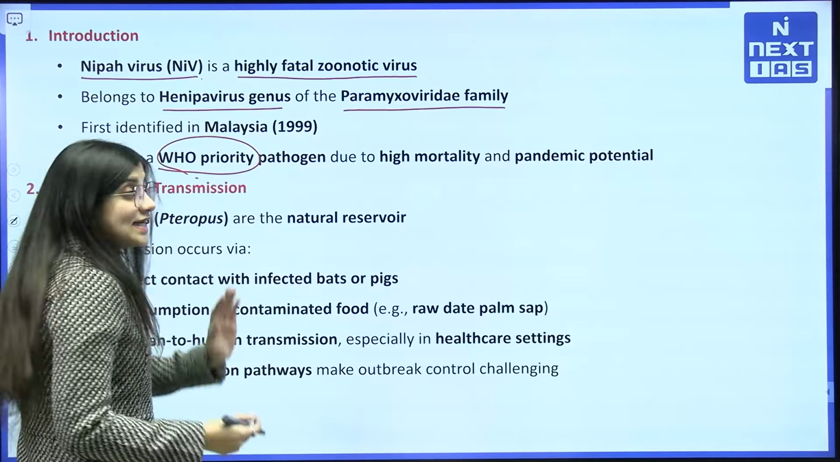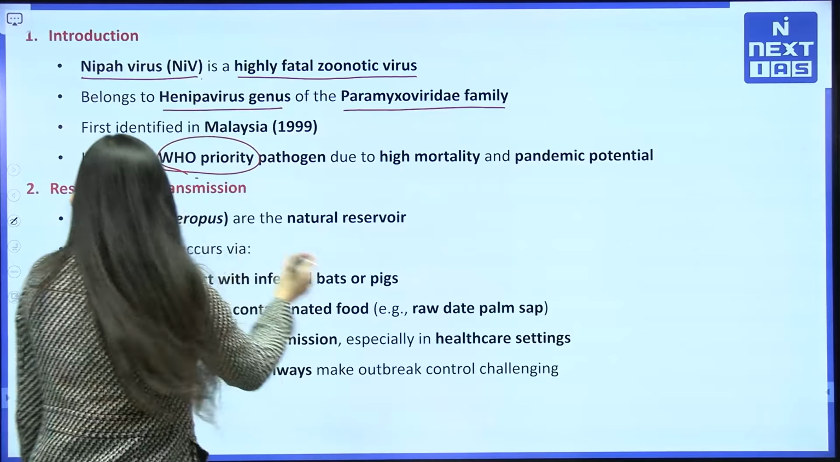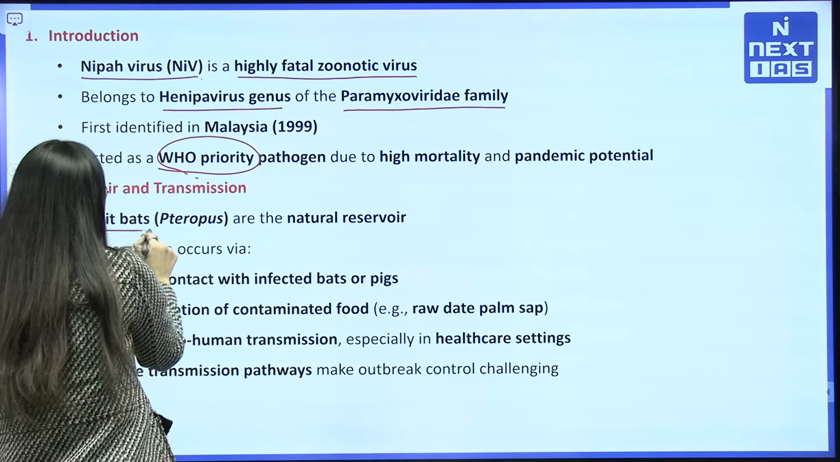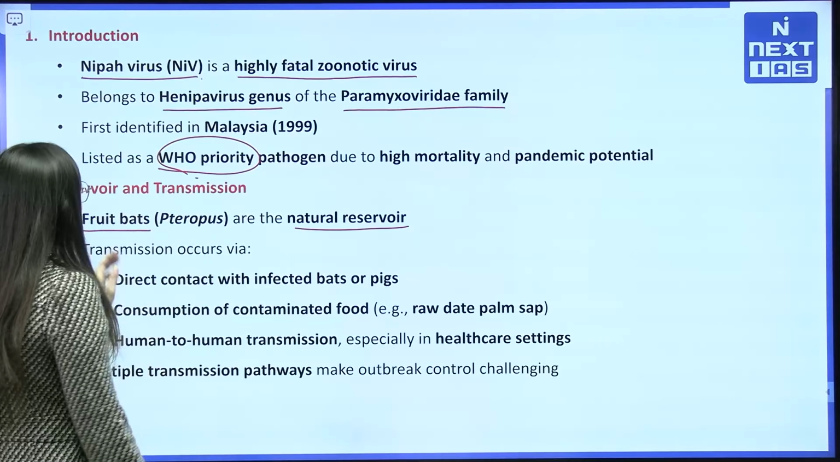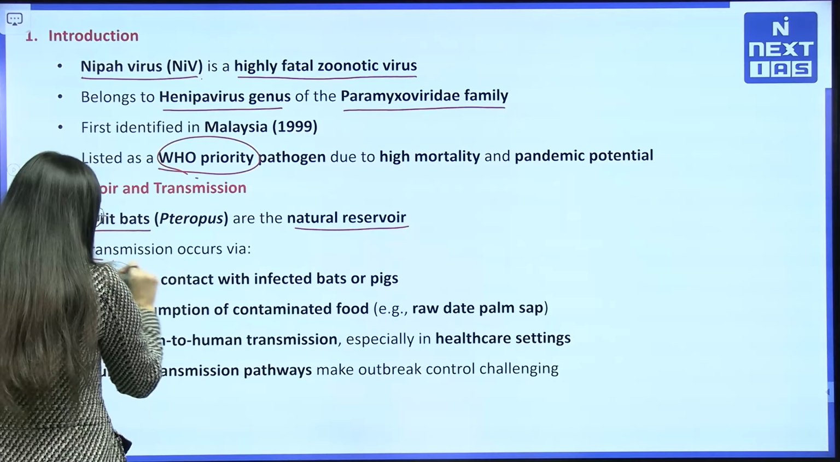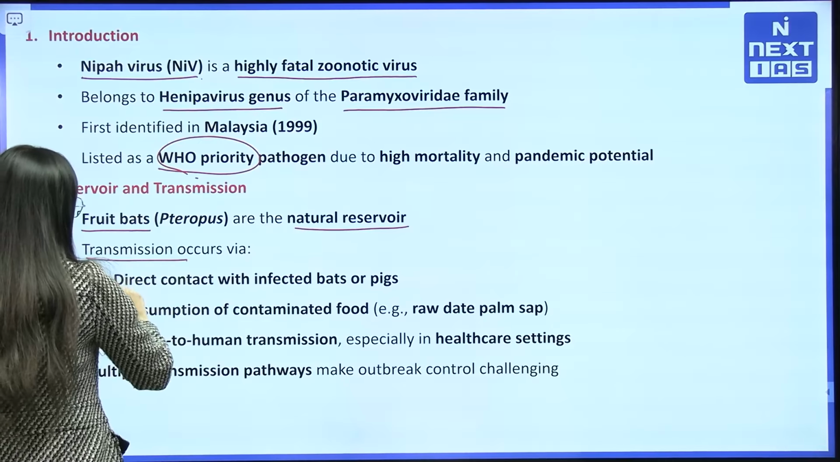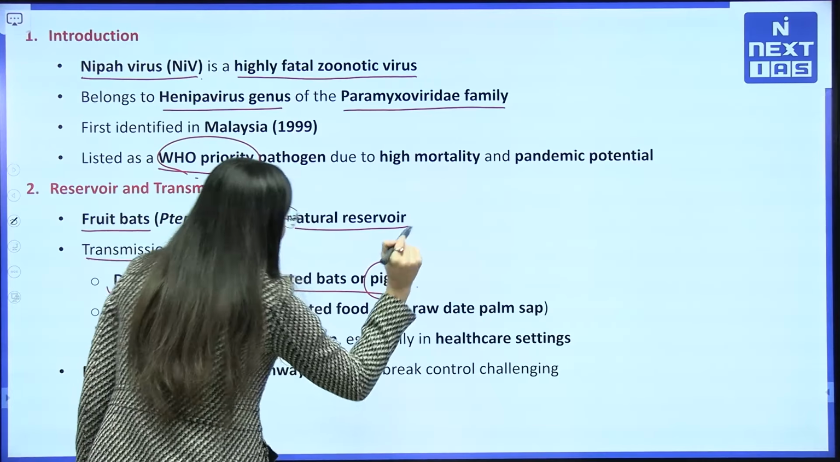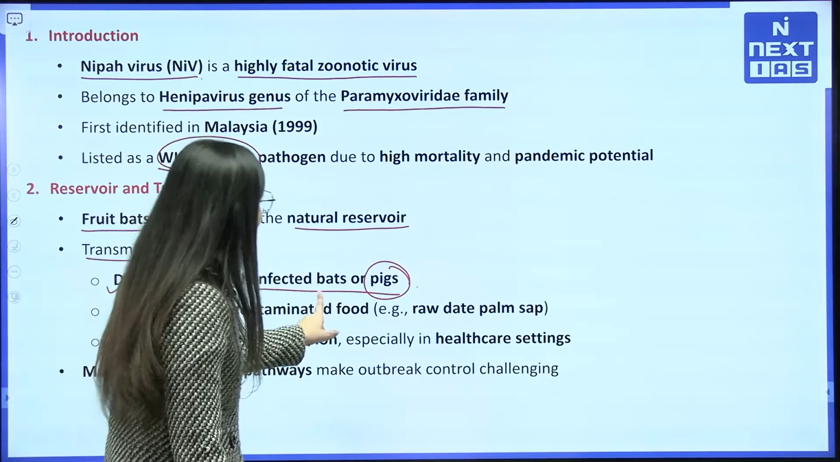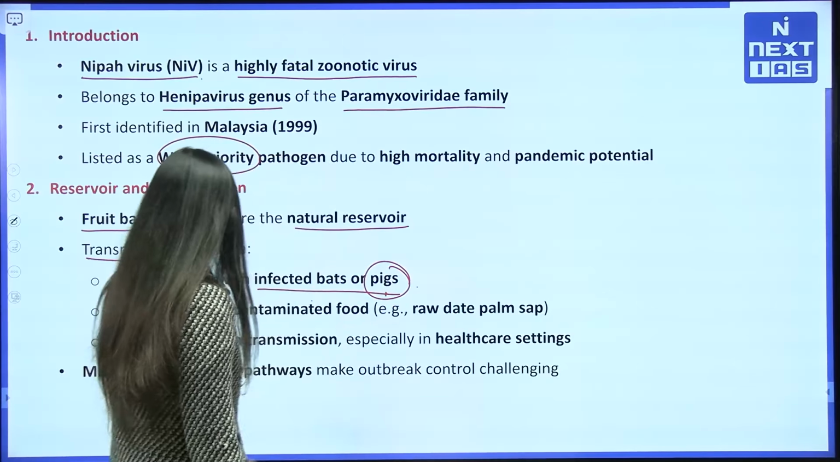So how is it transmitted? First, the natural reservoir: fruit bats. It is transmitted through direct contact with infected bats or pigs also. Everybody thinks that it is only bats, but no, it is also spread through pigs.